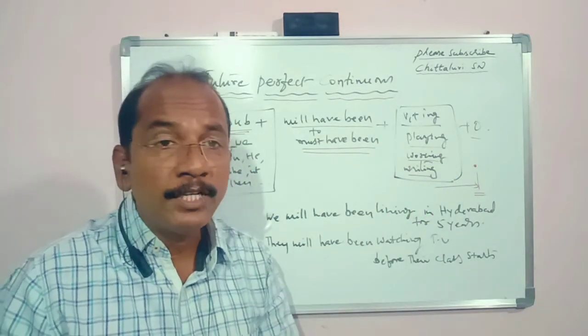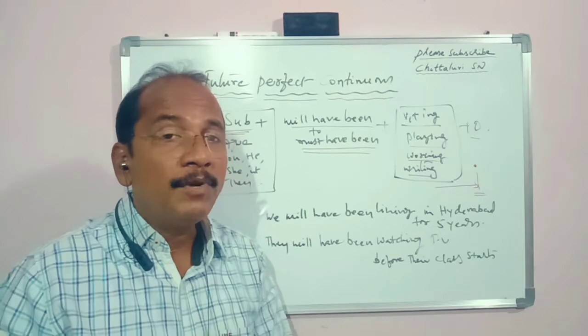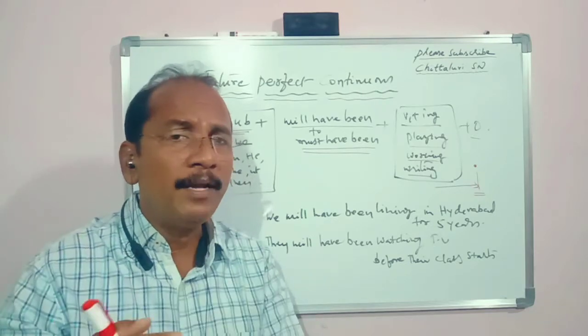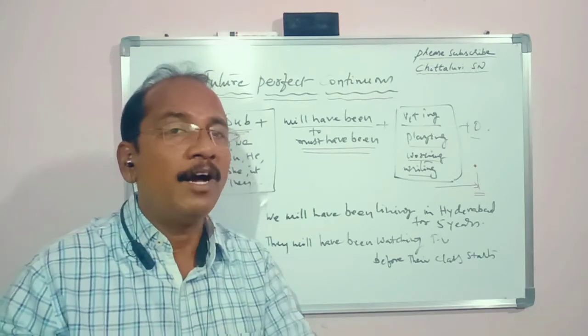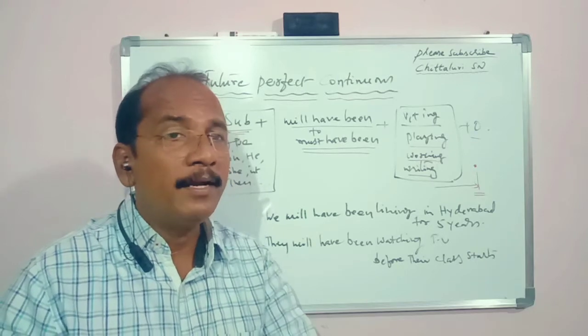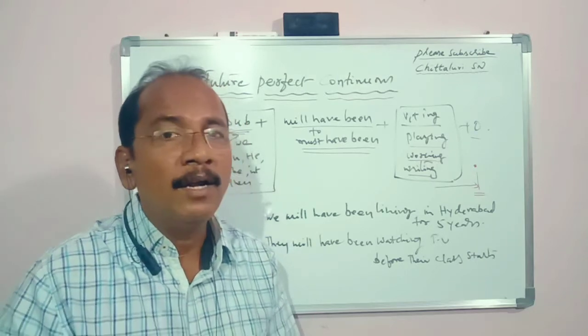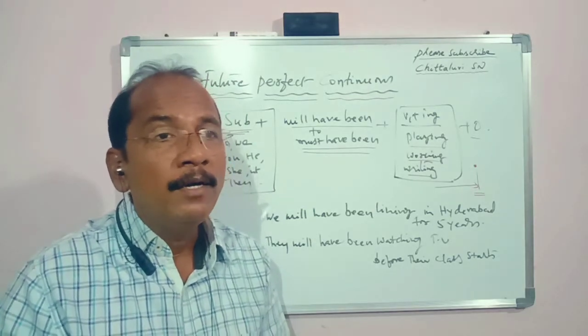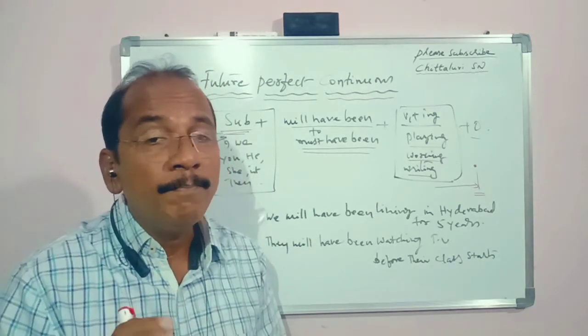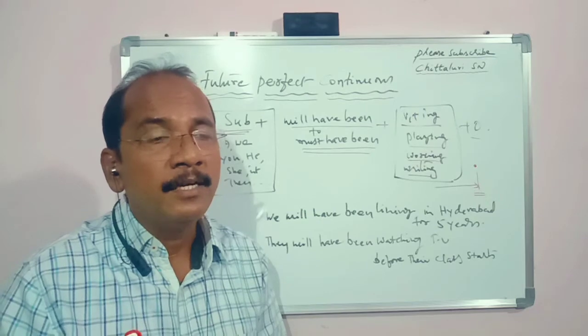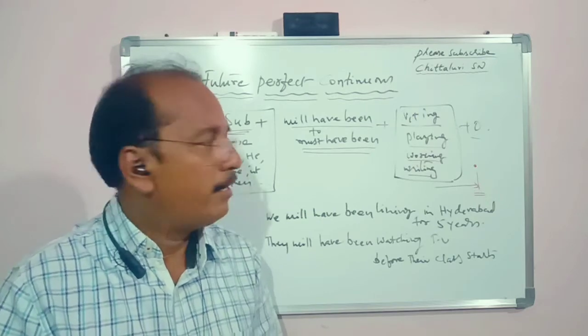It is used to denote an action which will have been going on, which will have been happening, which will have been occurring, which will have been in progress when at or before some point in the future. All right.